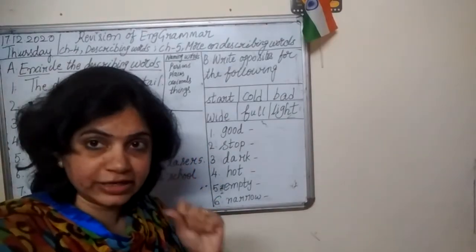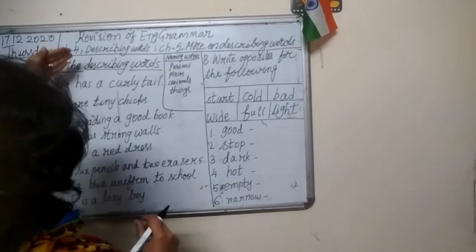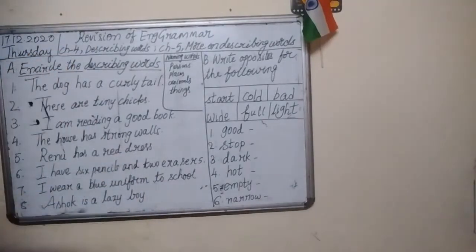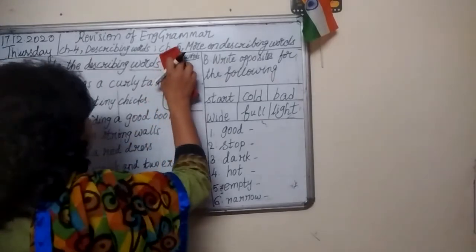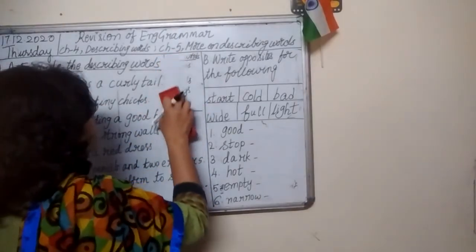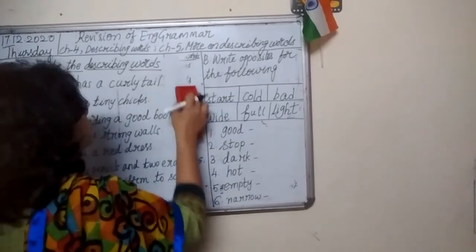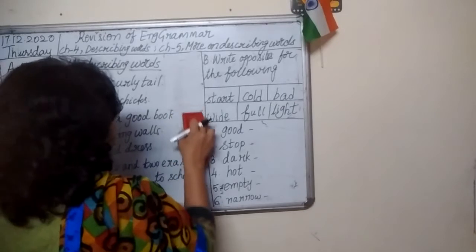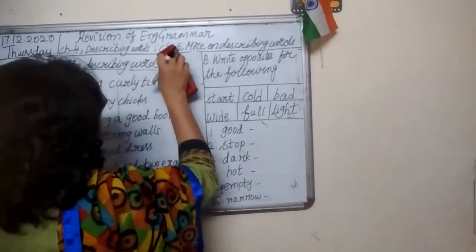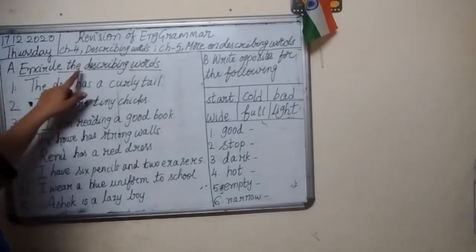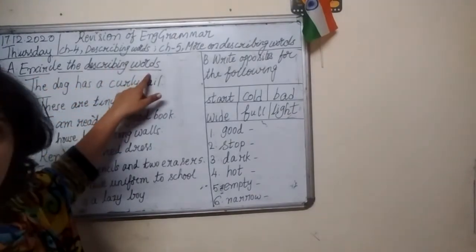Let's understand the definition by solving this exercise. Okay? So let me erase this part here. Look here, children. Exercise A. Encircle the describing words.